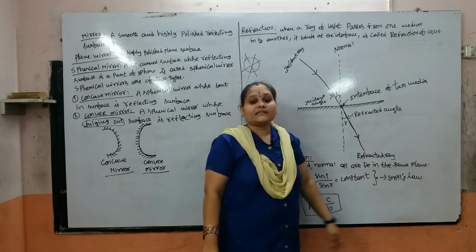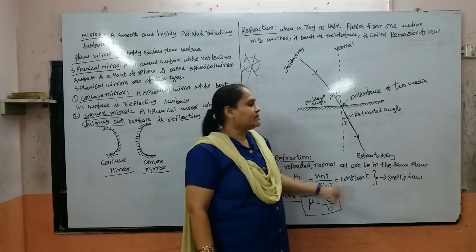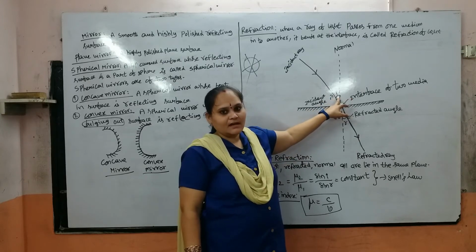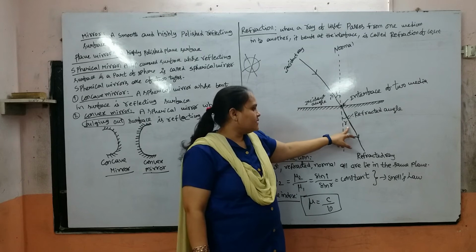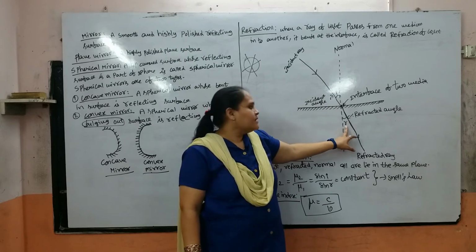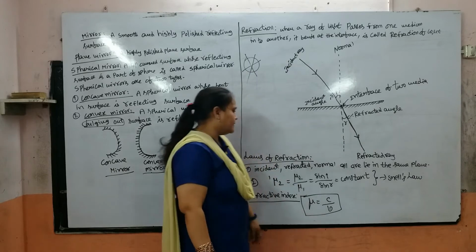This is the refracted ray or transmitted ray. The angle from the incident ray to the normal is i, the angle of incidence. The angle between the normal and the refracted ray is r, the angle of refraction.